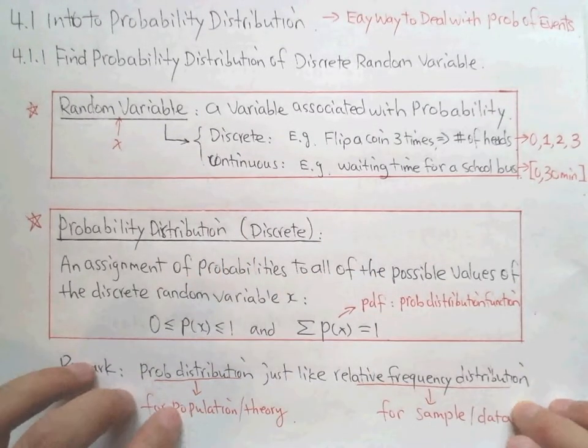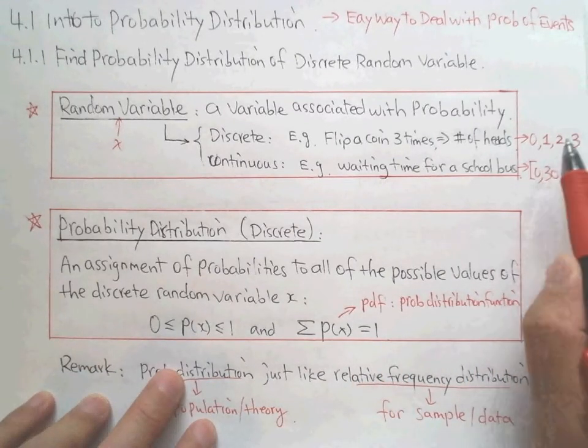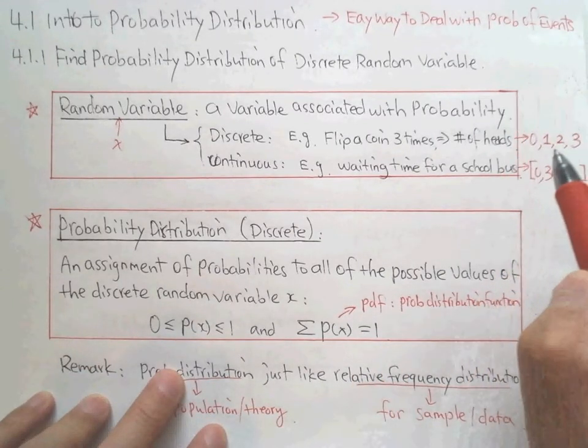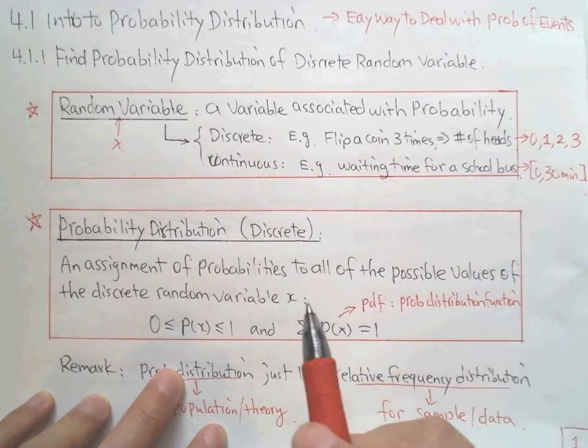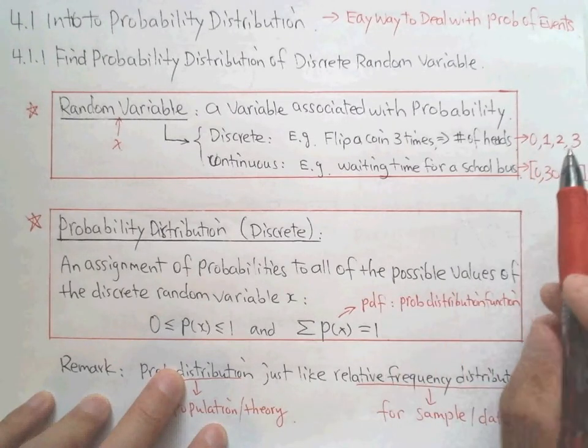You can imagine that if we have 0, 1, 2, 3, each number has a probability. If we draw a bar graph, like a histogram, you will find that it looks like a histogram.